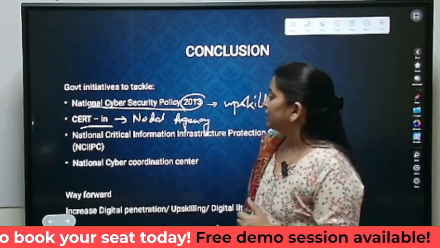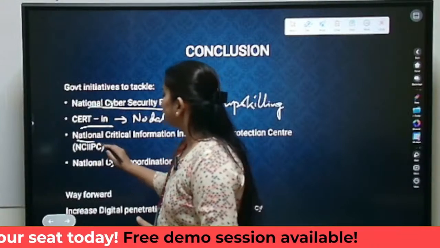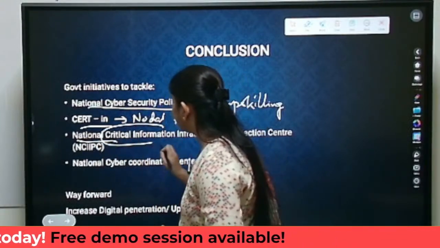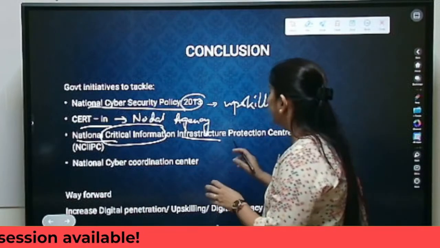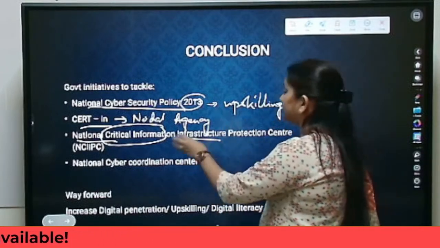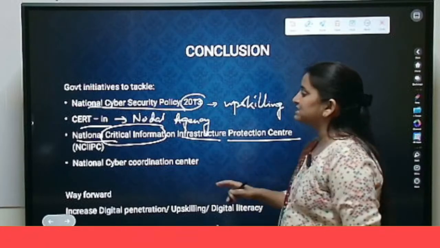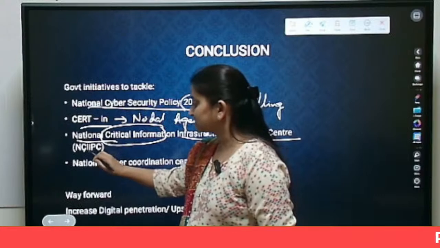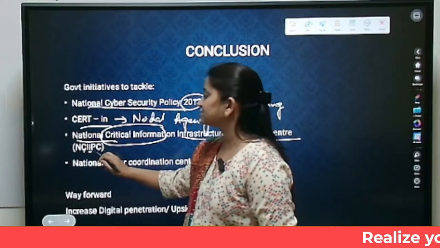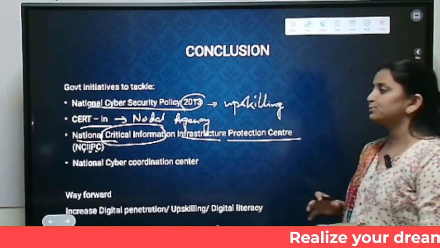Plus, India has also developed a program for all the critical information infrastructure we are using. This infrastructure will be protected under this program. This is NCIIPC, which stands for National Critical Information Infrastructure Protection Centre.